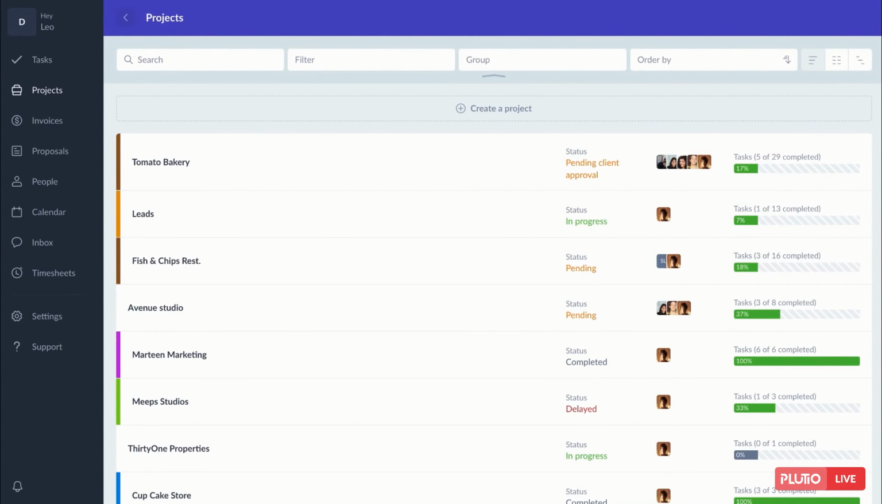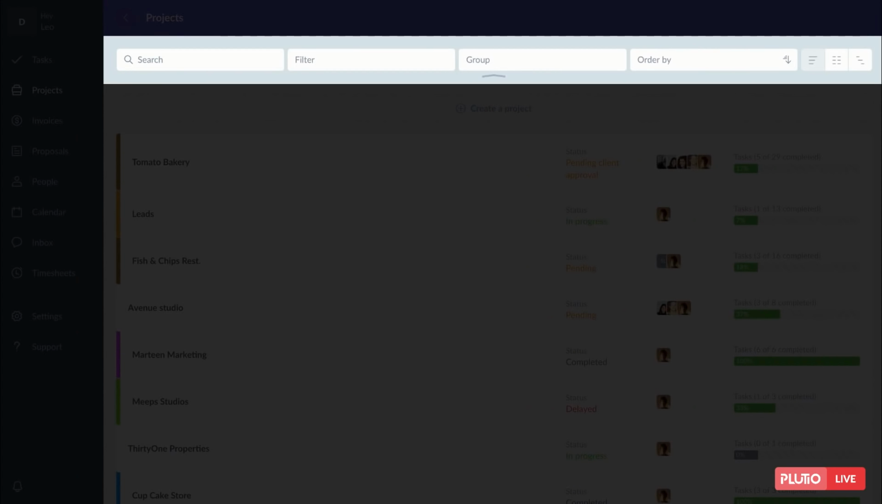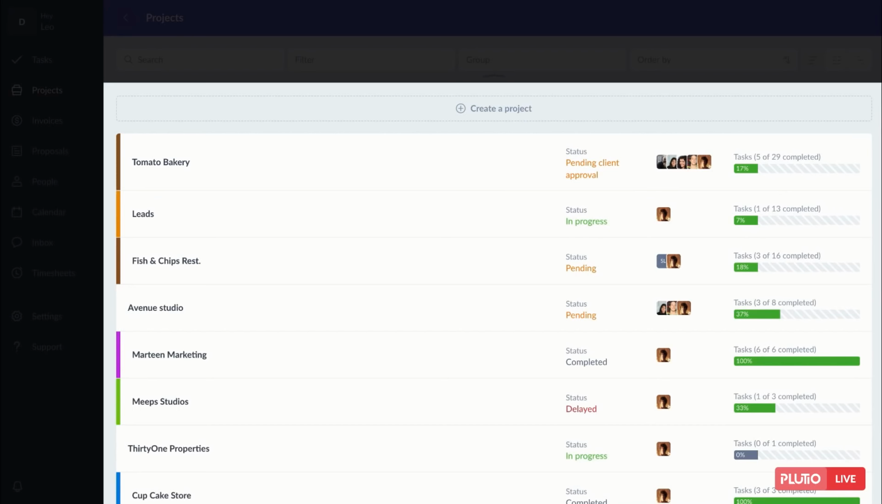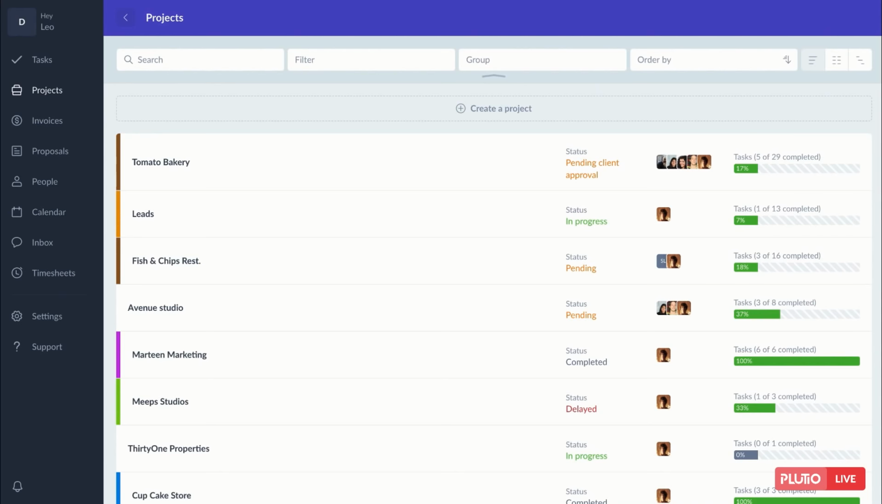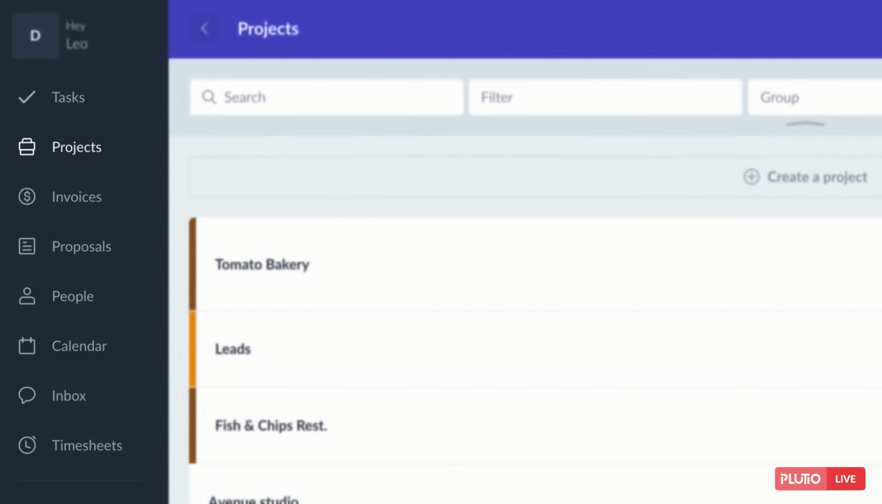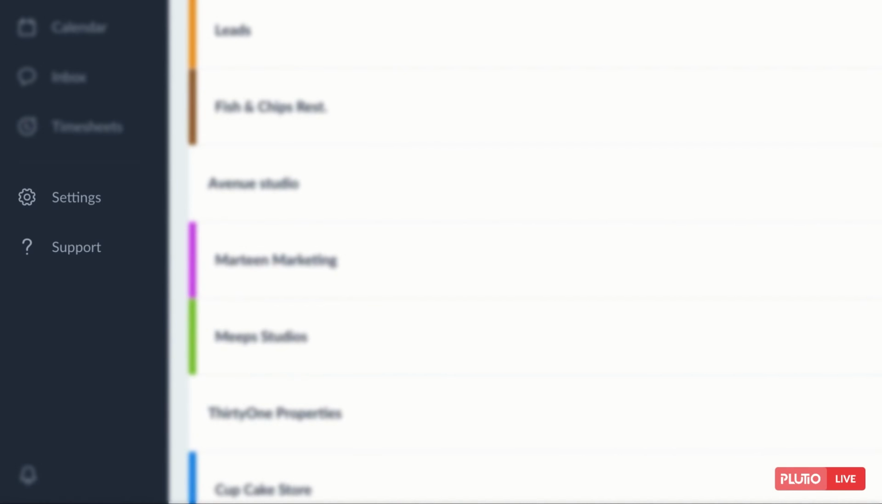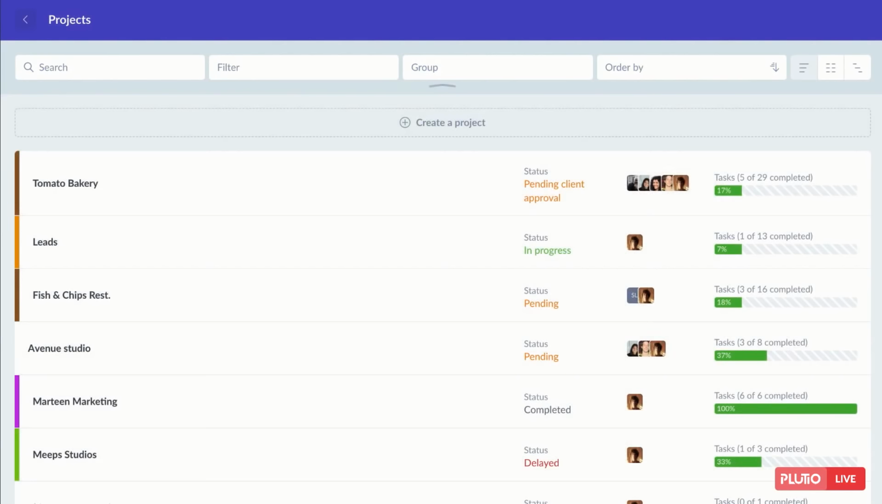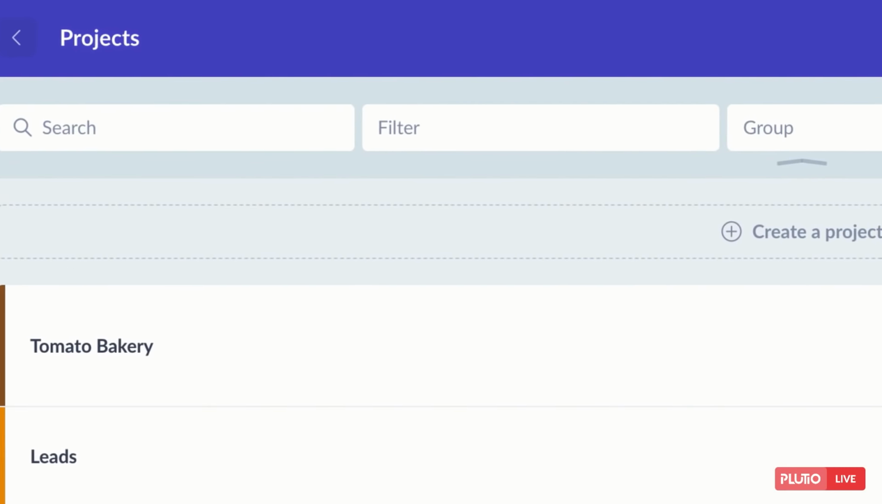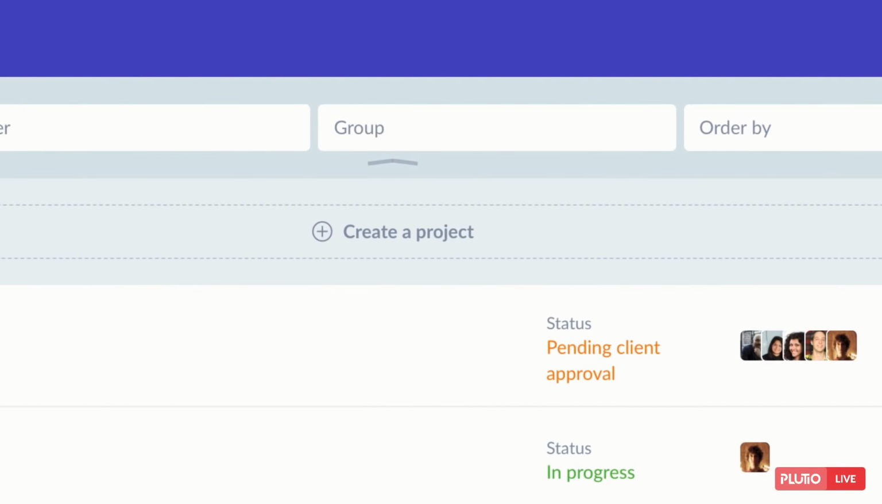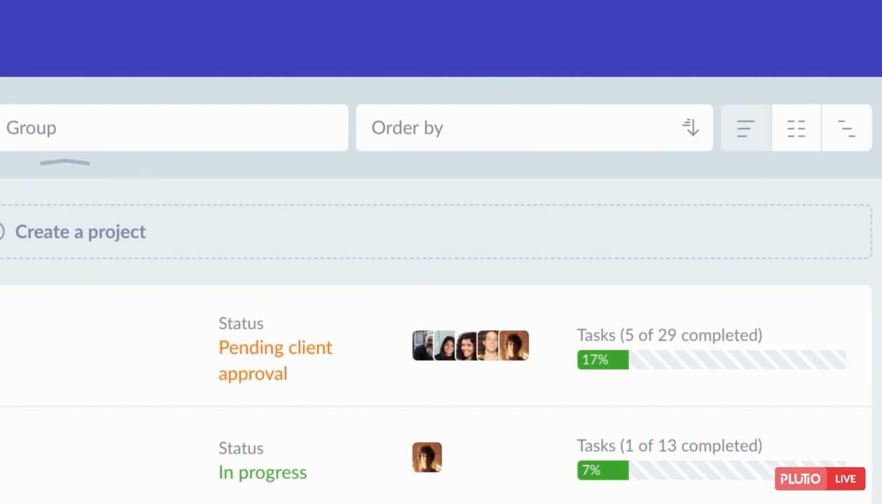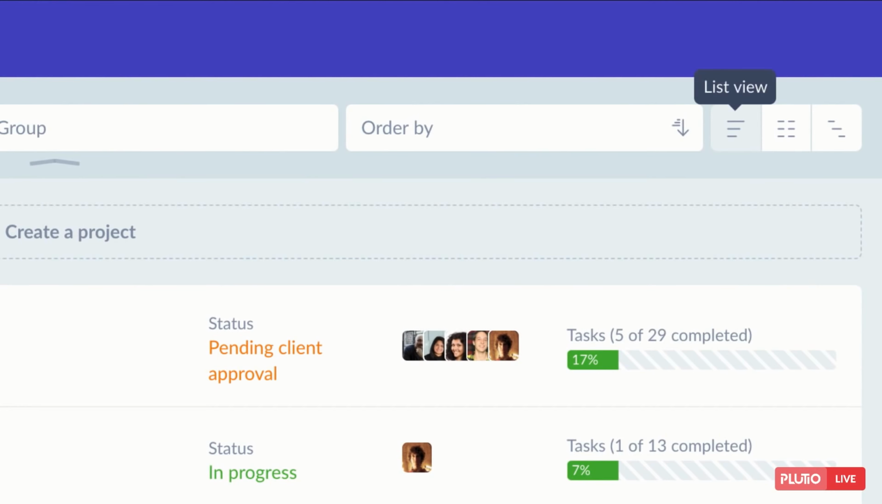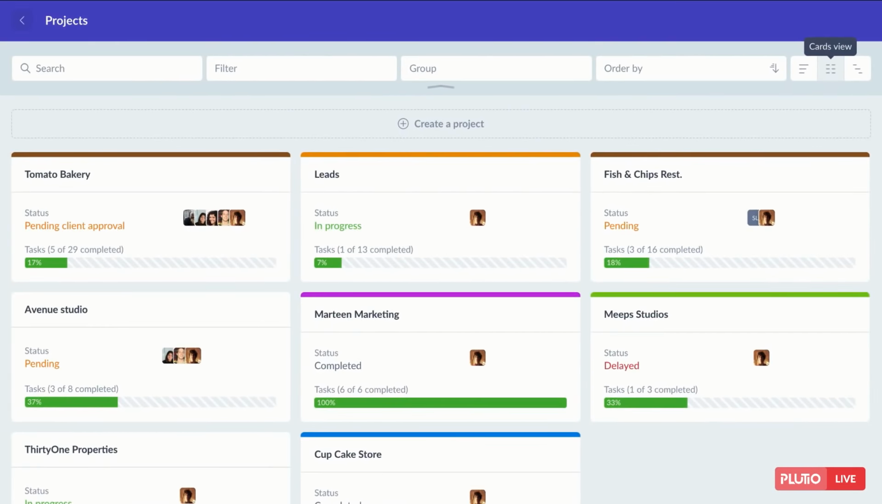Plutio's interface is structured into three main sections: the main menu, the utility bar, and the page. From the main menu, you can navigate to the different pages and features, access your settings page and support portal, and your notifications center. The utility bar is usually visible on every page, and it contains functions such as search, filters, grouping and sorting, and a toggle to switch between available views such as the list, cards, or a timeline.